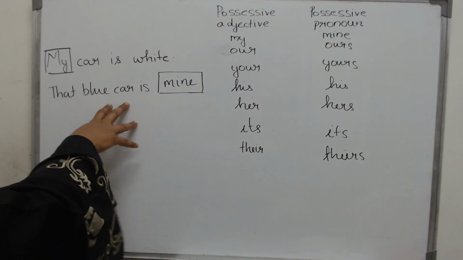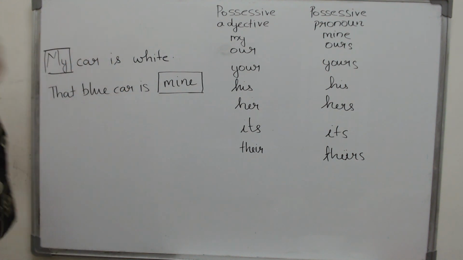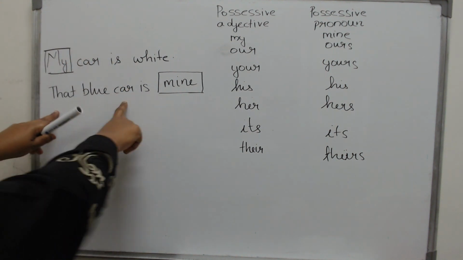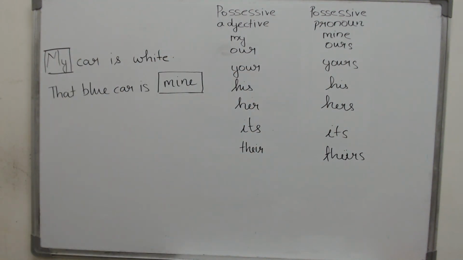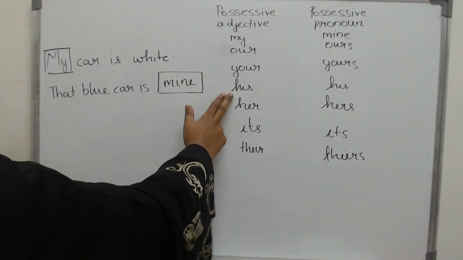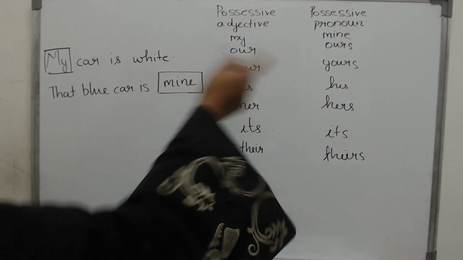But what do you notice here? Here the word my comes just before the word car. But here that word is like miles apart. Then what do you use? You use the possessive pronouns. And the possessive pronouns are very easy except for my and his. All you have to do is just add an S. That blue car is ours.